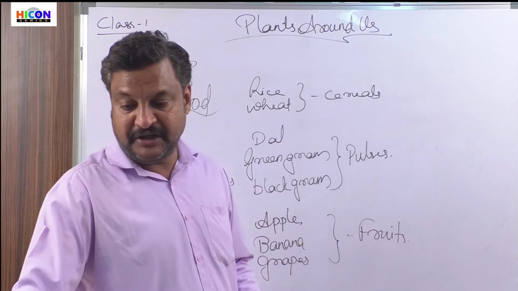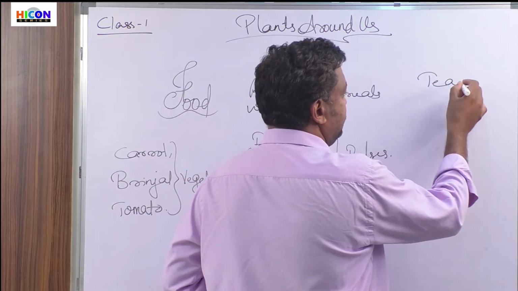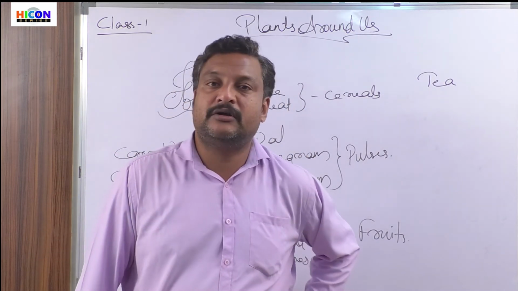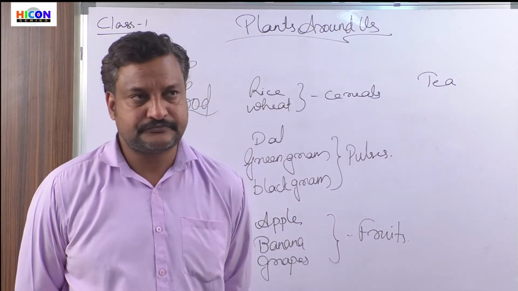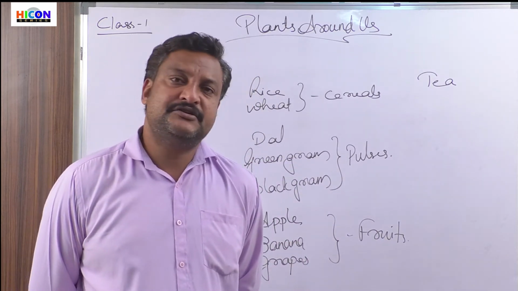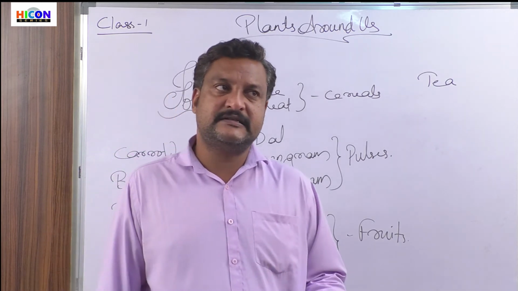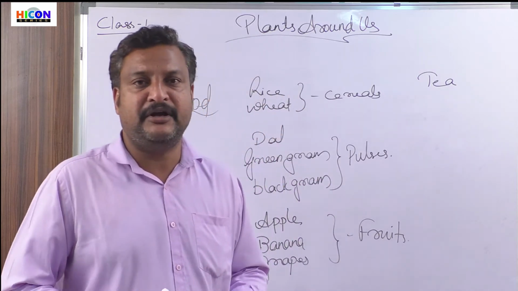right? Then we drink tea, no? Our father, mother, grandparents, or uncles are people who drink tea. Where do we get tea from? We add something we call a decoction, isn't it? And what is the decoction made of?